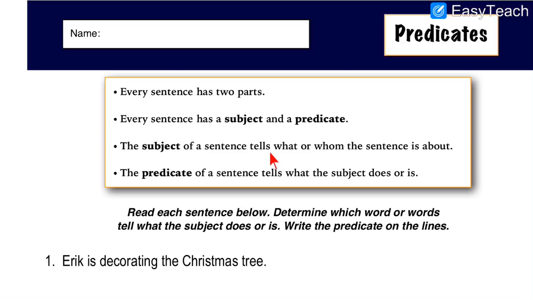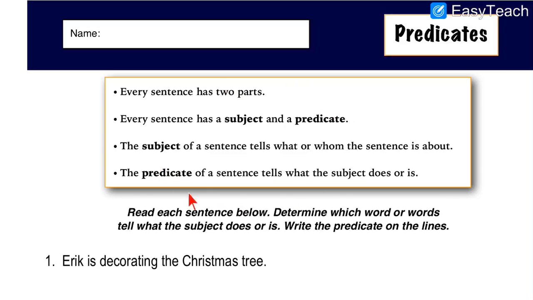The subject of a sentence tells what or whom the sentence is about. The predicate of a sentence tells what the subject does or is. So the subject will tell you who is the doer, who is performing the action. And the predicate will tell you what the subject does. Means what is the subject doing, what is the person doing, what is the animal doing, what is the thing doing over there. So the action taken by the subject comes in the predicate part.